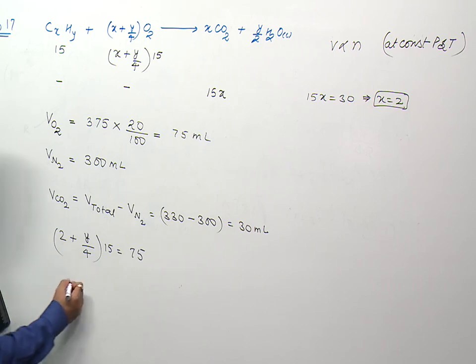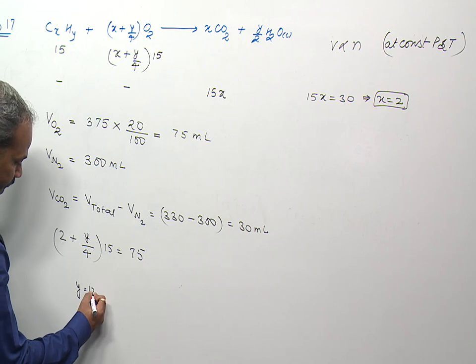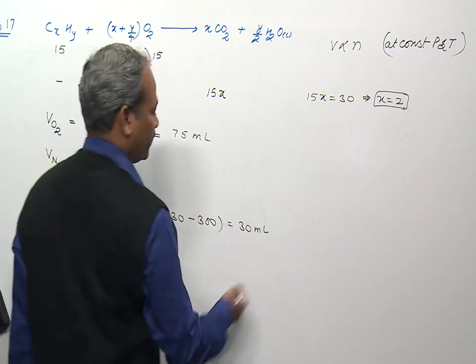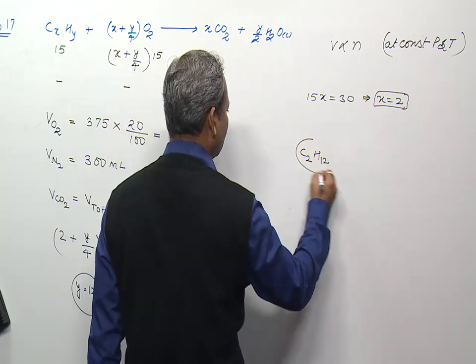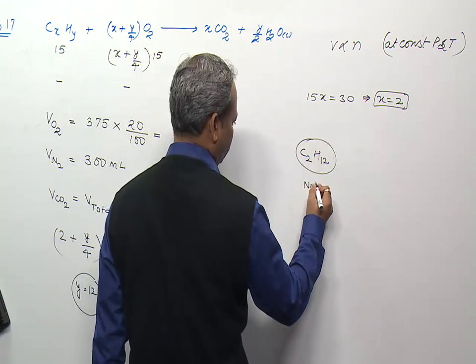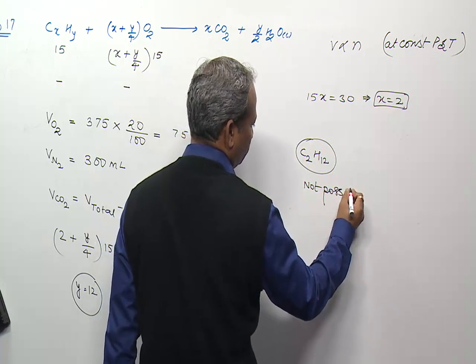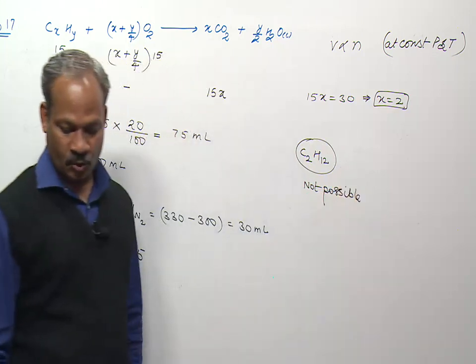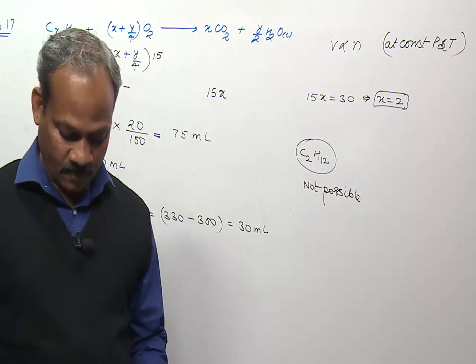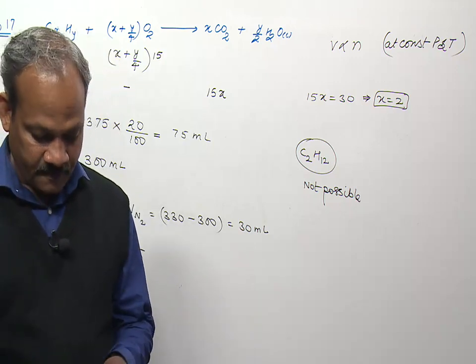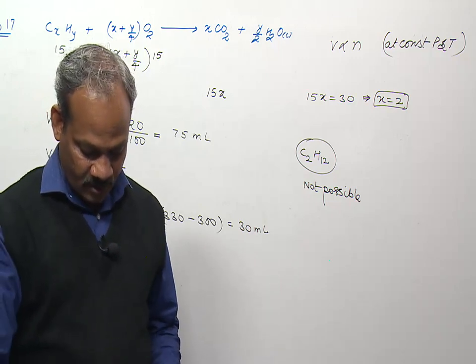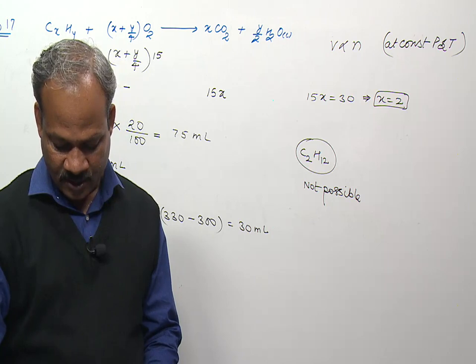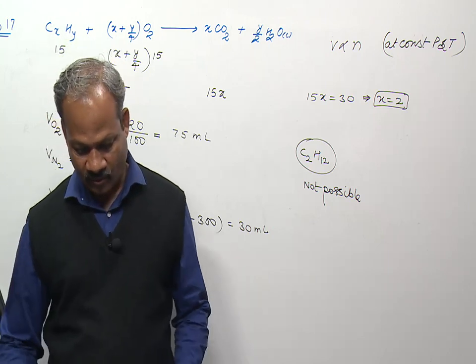On solving this equation for y, you will get the value of y as 12. So as per these data, the formula of the hydrocarbon is C2H12, which is not possible. So this question is in fact wrong. Bonus marks were provided in this question. Some data are incomplete, we can say.